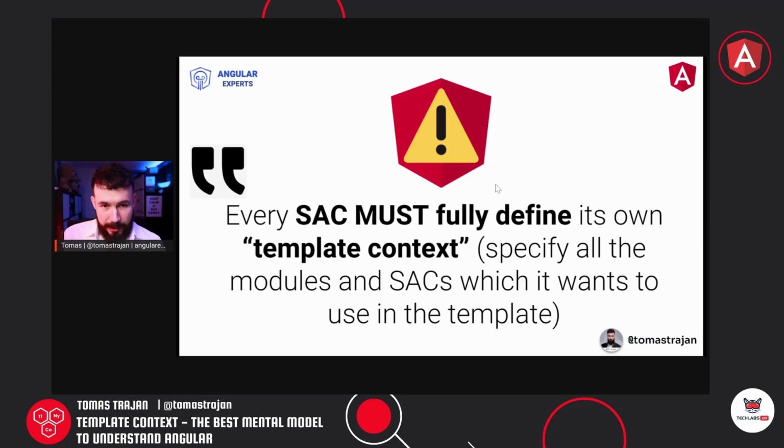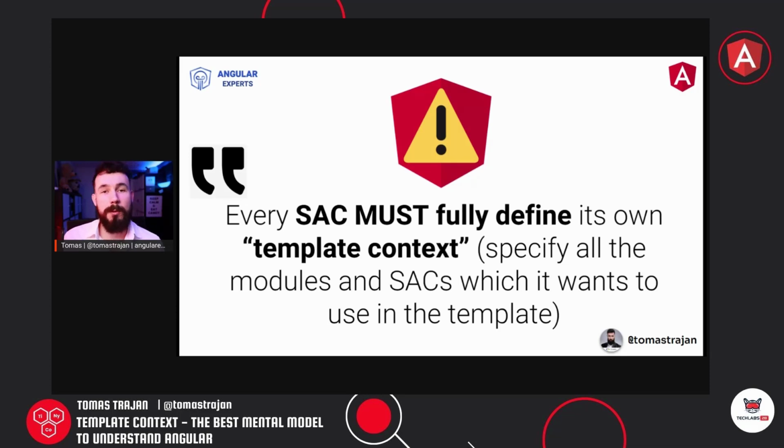So that also means that every standalone component must fully define its own template context. It has to specify all the other modules and other standalone components which it wants to use in its template. So that's the main difference from NgModules, where we can have multiple components in the same context and also import even more components, pipes and directives through imports. And then all that stuff is available in a single context, and we can just use the selectors and attributes in our templates without needing to manage it.